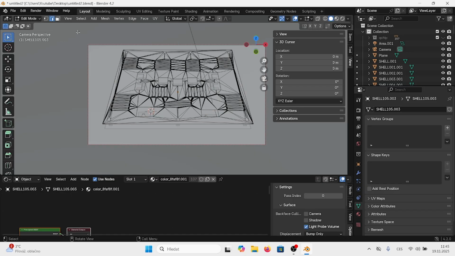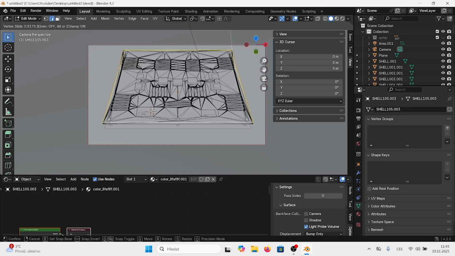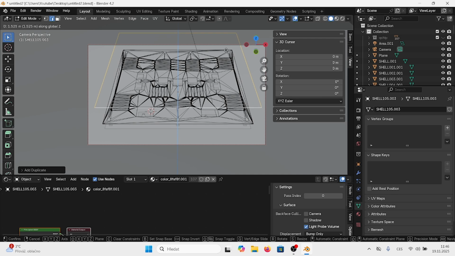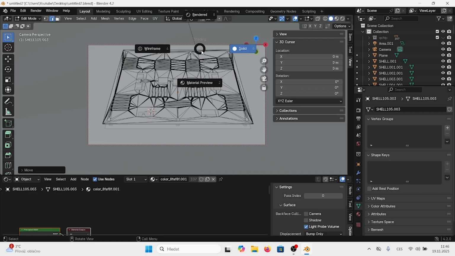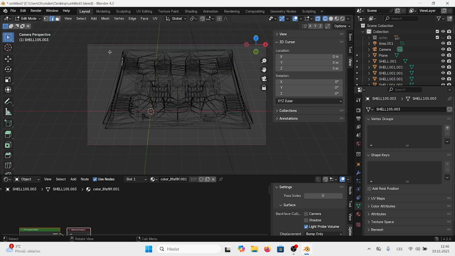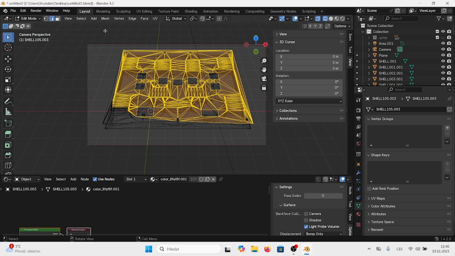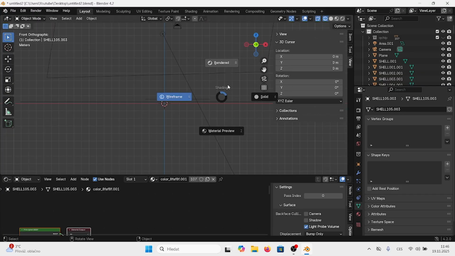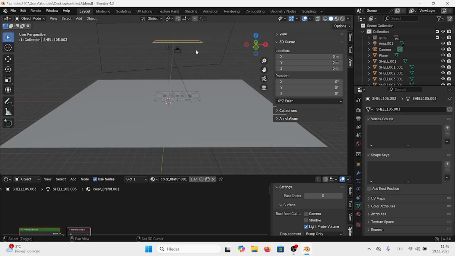And now we click Tab and choose the edges and click Shift D, G and Z to really move it, let's say to 10. Now we will click Z and wireframe, and we will delete basically everything here. We'll delete everything from vertices, click Tab again, Z for solid, and here is our plane.